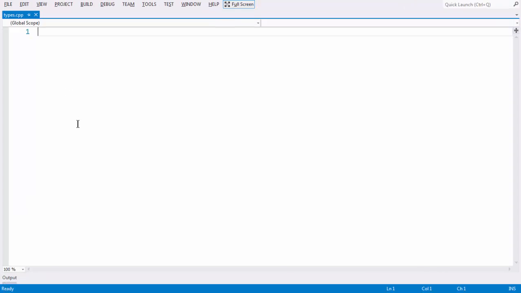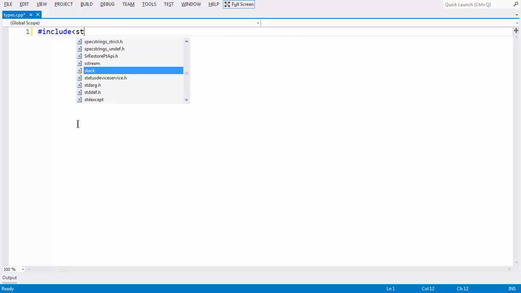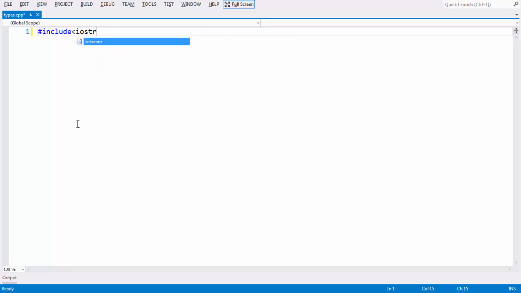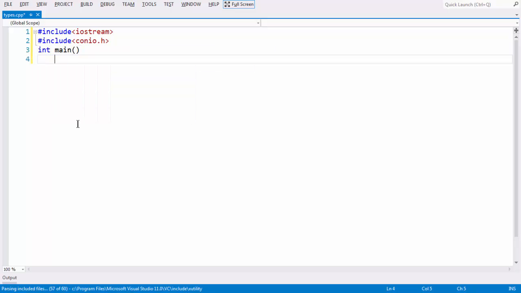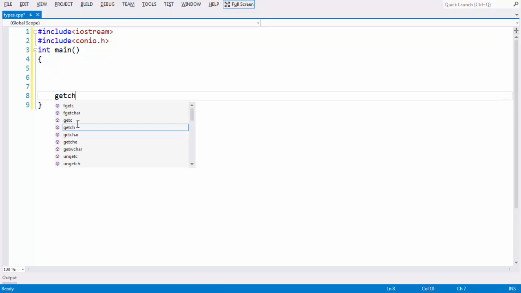Let's add all the basic stuff like header files: #include stdio, #include iostream, and #include conio.h. Then let's add our main, and the getch function also.